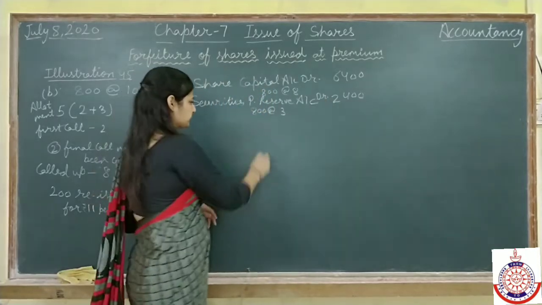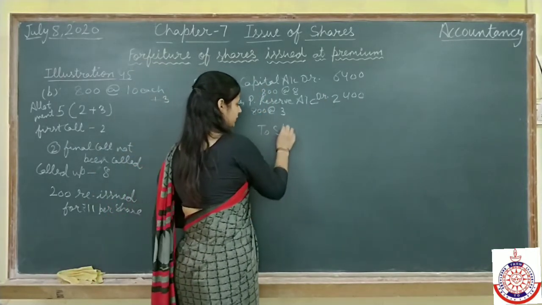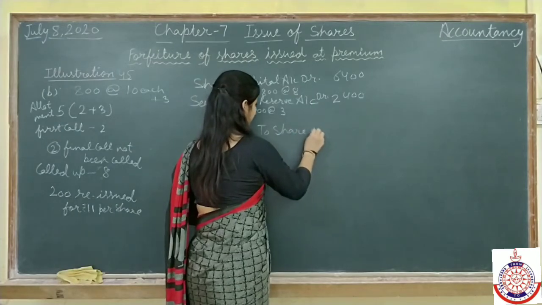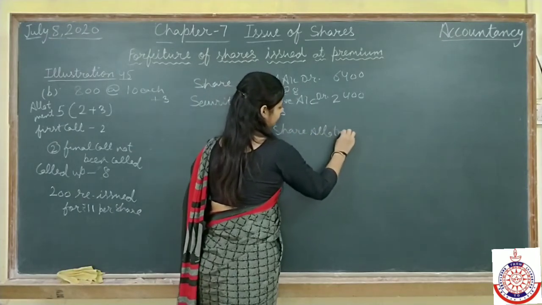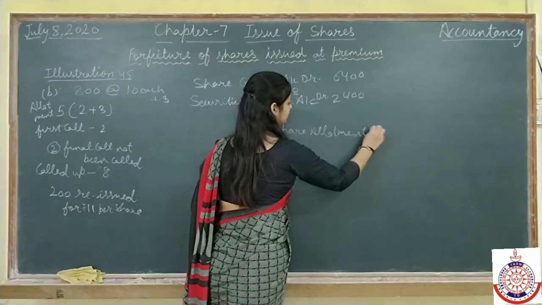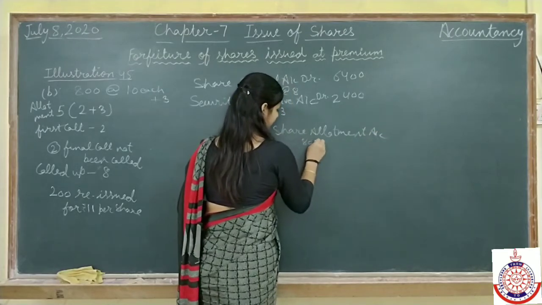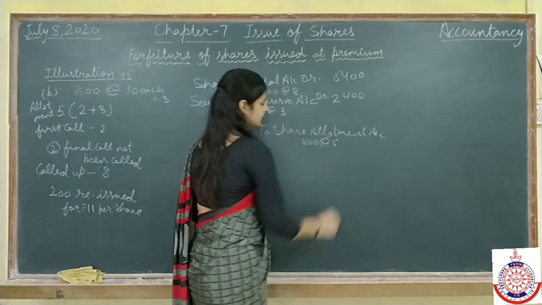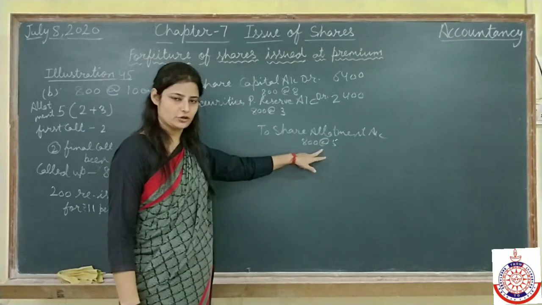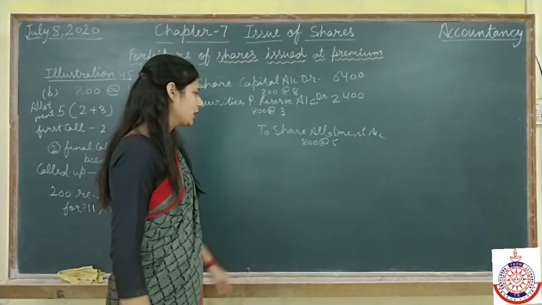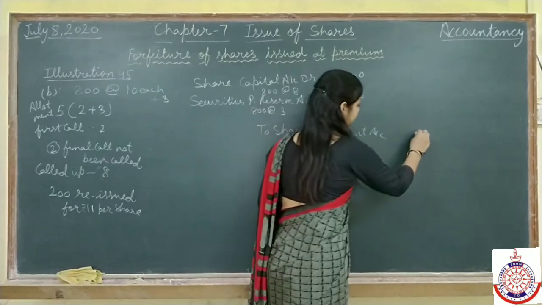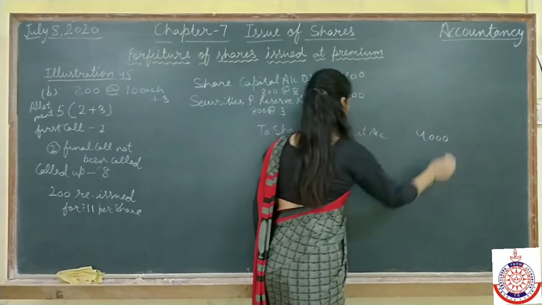Clear? Now what we will credit? To share allotment, the amount which the shareholder has not paid. On 800, the person has not paid the complete 5 rupees, in which 3 rupees is security premium and 2 rupees is for allotment. Total 4,000.